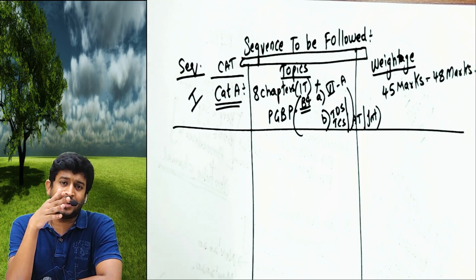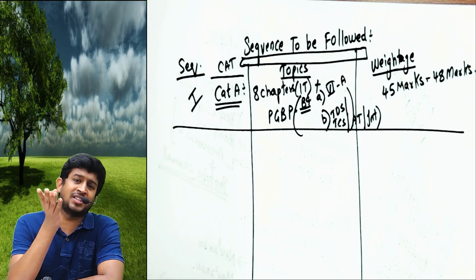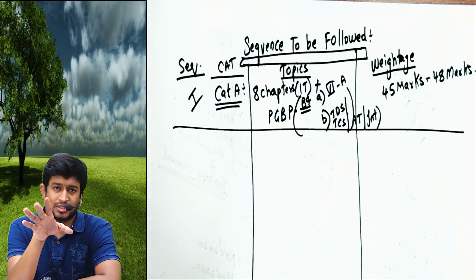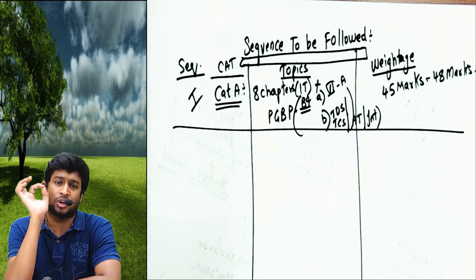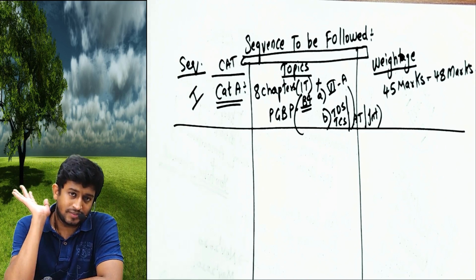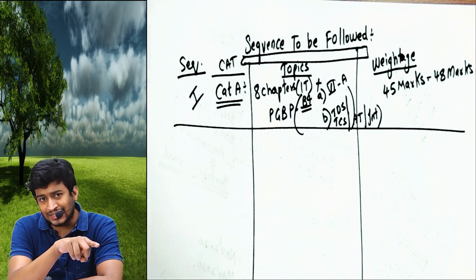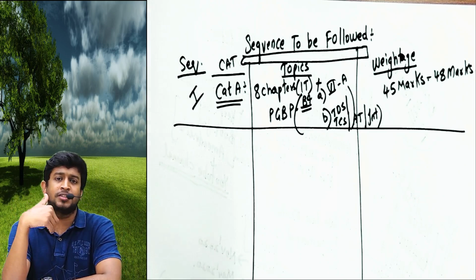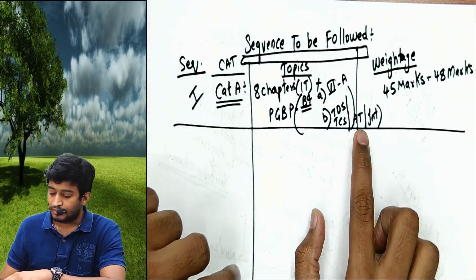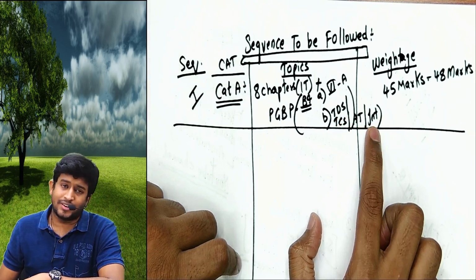The TDS deducted, paid after the due date, it will be disallowed last year, allowed this year, and all that. And a separate question on TDS is also expected every attempt. So separate question bhi aata, and he will link PGBP with TDS also in one of the adjustments in PGBP problems.